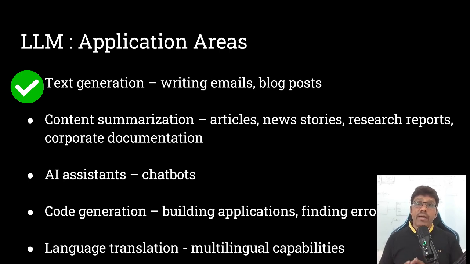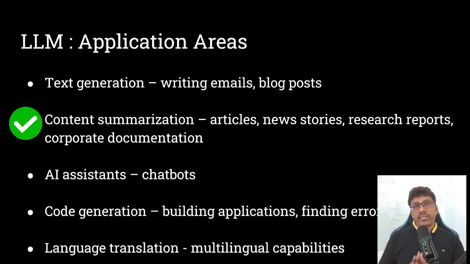An excellent example is RAG, which is known as Retrieval Augmented Generation. Let's talk about content summarization, which summarizes long articles, news stories, research reports, corporate documents, and even customer history.